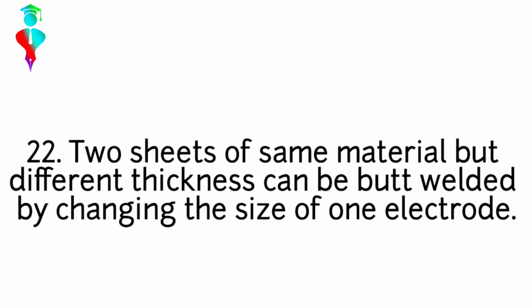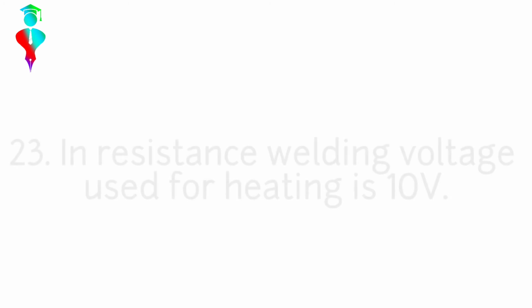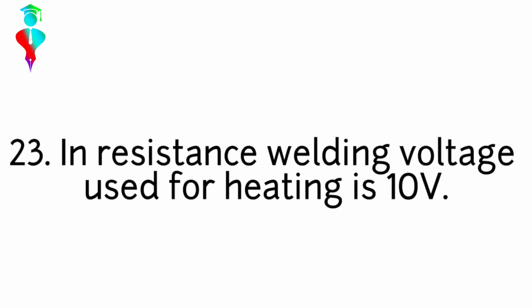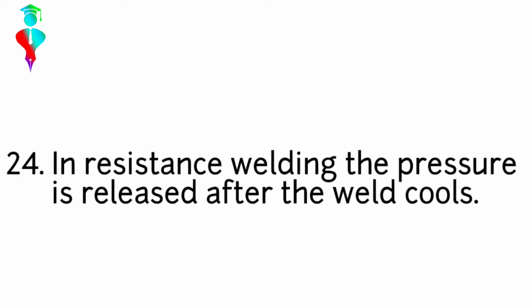Two sheets of same material but different thickness can be butt welded by changing the size of one electrode. In resistance welding, voltage used for heating is 10 volt. In resistance welding, the pressure is released after the weld cools.